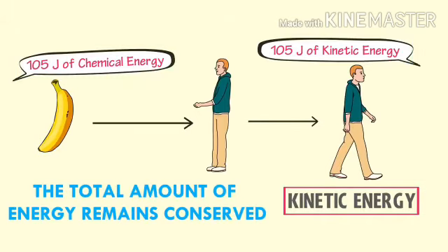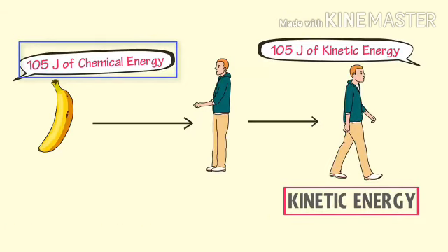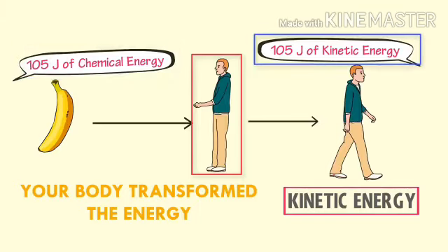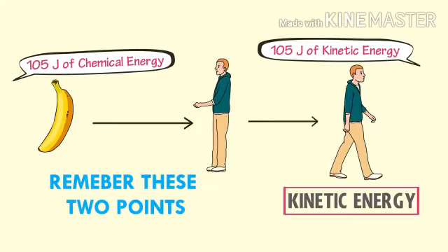I mean, initially there was 105 joule of chemical energy in the banana, while here your body perfectly transferred this 105 joule of chemical energy into 105 joule of kinetic energy without any wastage. Thus, remember these important points about the law of conservation of energy.